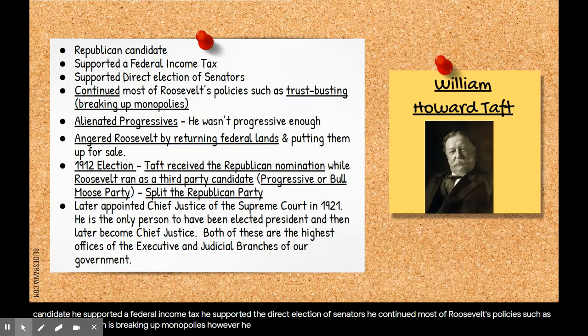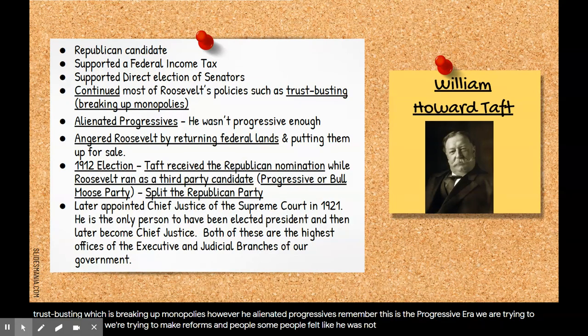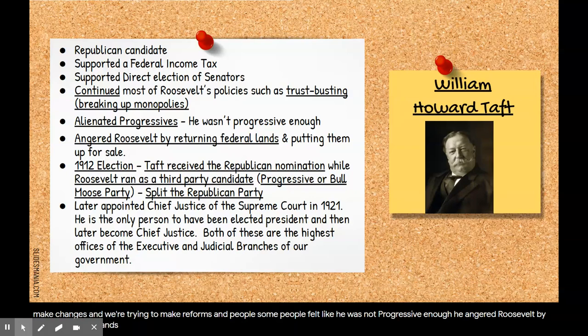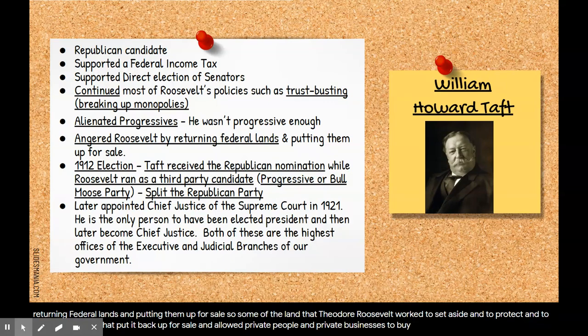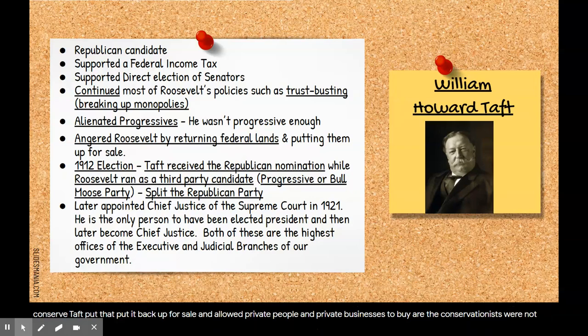However, he alienated progressives. Remember, this is the Progressive Era. We are trying to make changes and we're trying to make reforms, and some people felt like he was not progressive enough. He angered Roosevelt by returning federal lands and putting them up for sale. So some of the land that Theodore Roosevelt worked to set aside and to protect and to conserve, Taft put back up for sale and allowed private people and private businesses to buy it. And the conservationists were not happy about it.